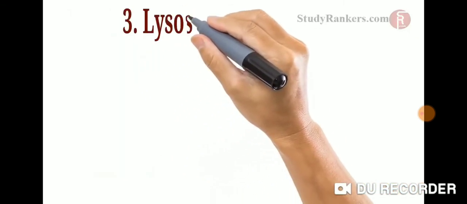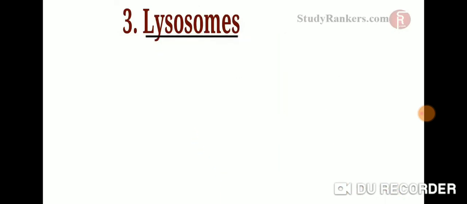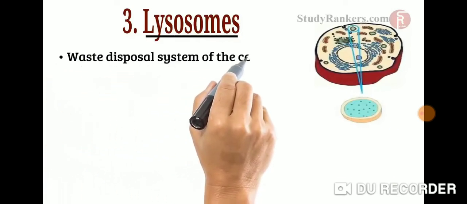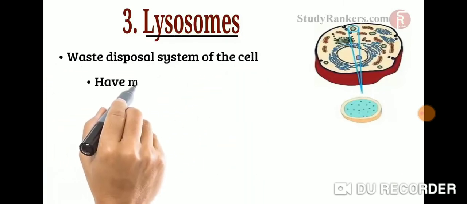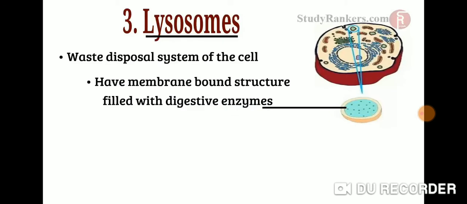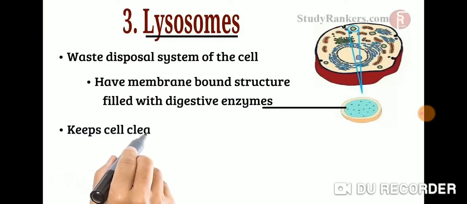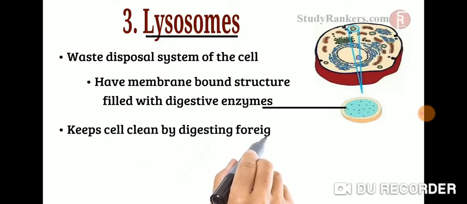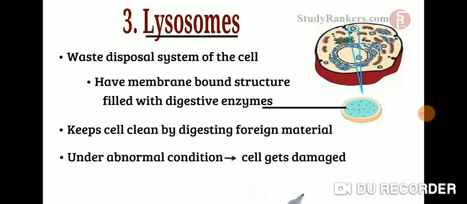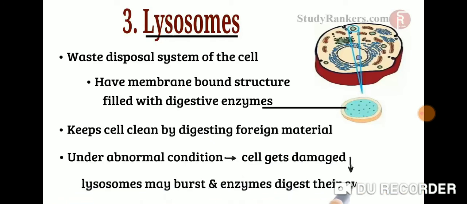The next cell organelle is lysosomes. Lysosomes are a kind of waste dispatch and disposal system of the cell. They are membrane-bounded structures whose sacs are filled with digestive enzymes. They help to keep the cell clean by digesting any foreign material as well as worn-out cell organelles. Under abnormal conditions, when the cell gets damaged, lysosomes may burst and the enzymes digest their own cell. Therefore, they are also known as suicide bags.